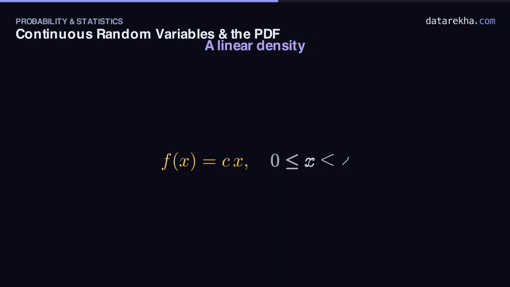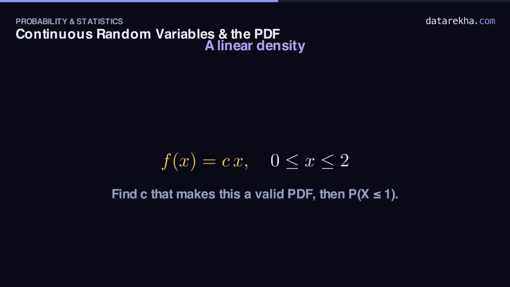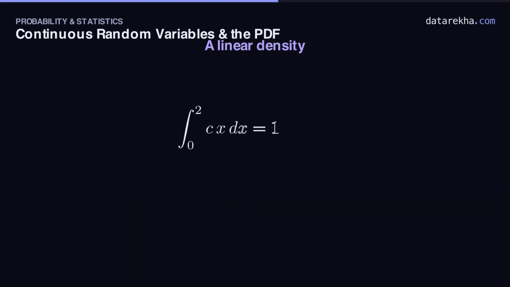Let's earn all this on a concrete density. Suppose f of x equals some constant c times x on the interval 0 to 2 and 0 elsewhere. Two jobs: find the c that makes it a genuine density, then compute the probability that x is at most 1. Rule 2 is our lever. The total area has to be 1. So integrate cx from 0 to 2 and set it equal to 1. The antiderivative of cx is c times x squared over 2.